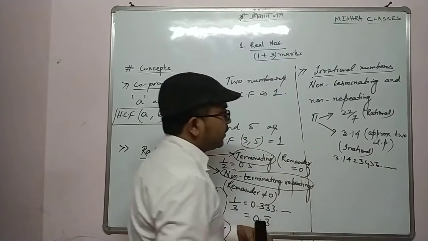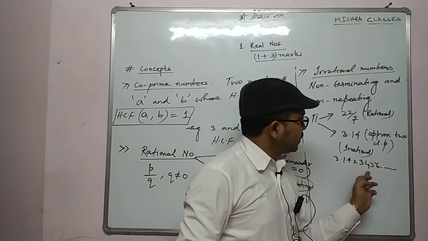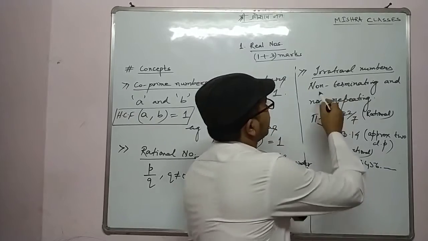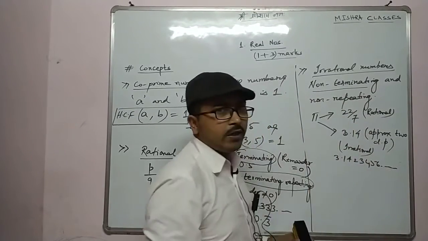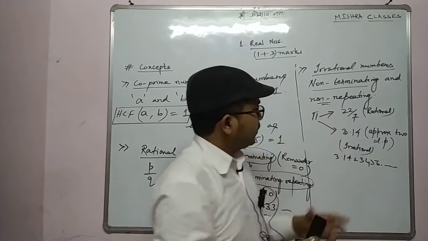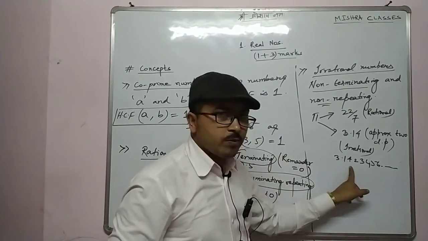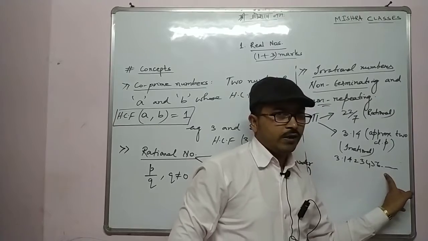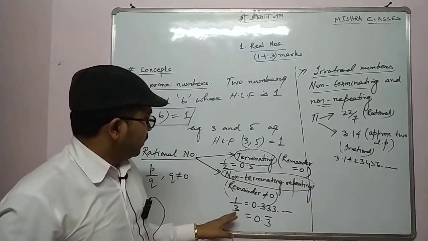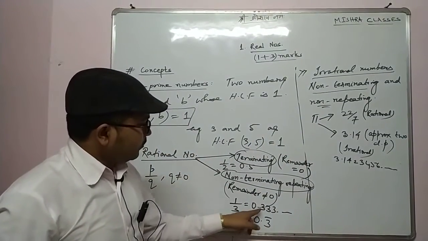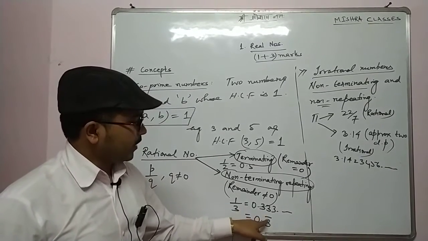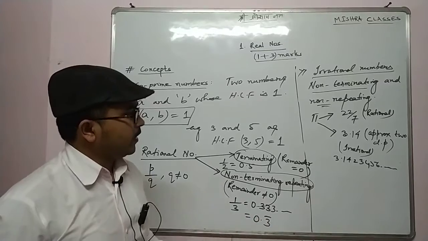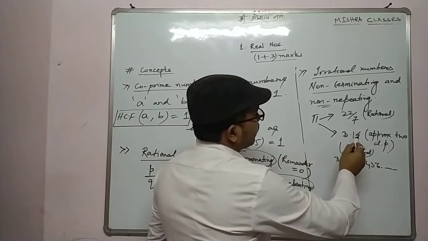It is non-terminating, since dot dot dot means it is infinite. Non-repeating means the digits after the decimal point are not repeating. Like in non-terminating repeating, we have seen that 3 is repeating, so we write 0.3 with a bar, 0.3 recurring. But in this case it's not, that's why we use an approximation.